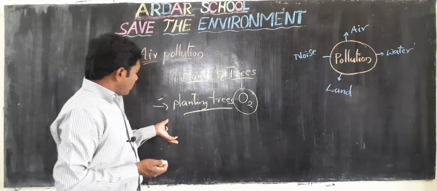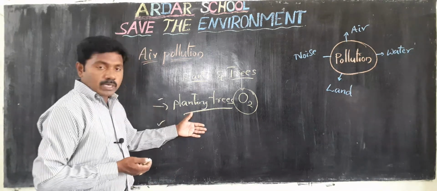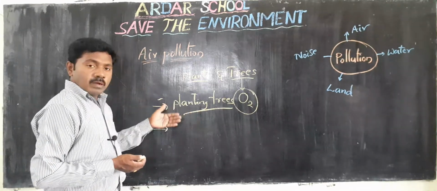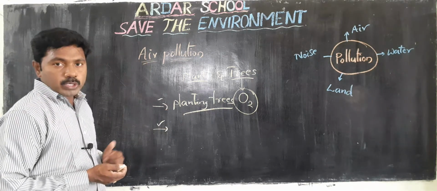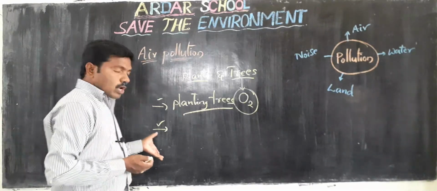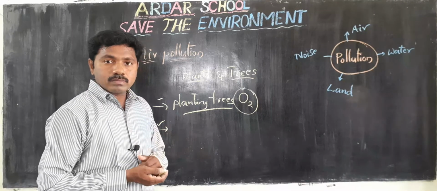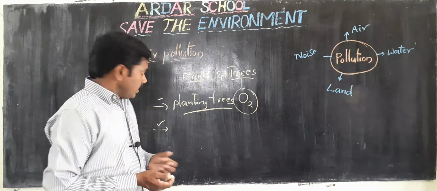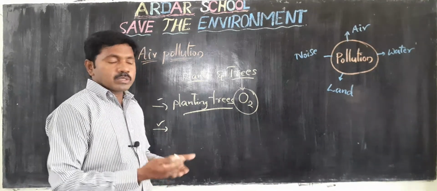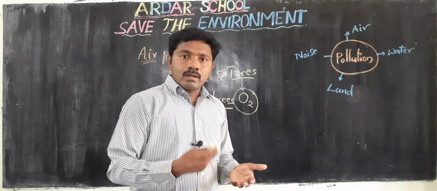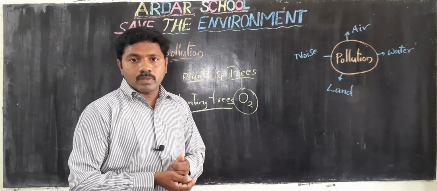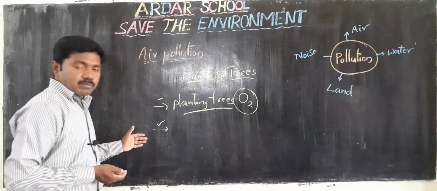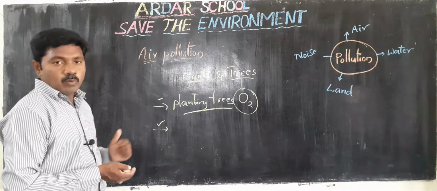If you use public transport, we can control air pollution. Next, we stop burning crackers. Even for small distances we can walk or use a bicycle. If you follow these steps, we can control air pollution.